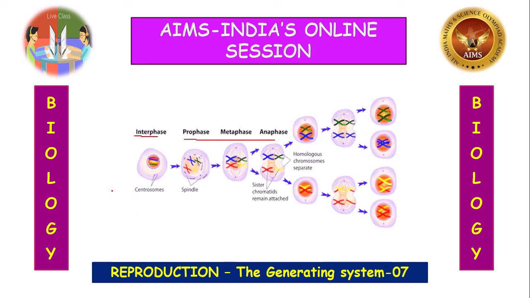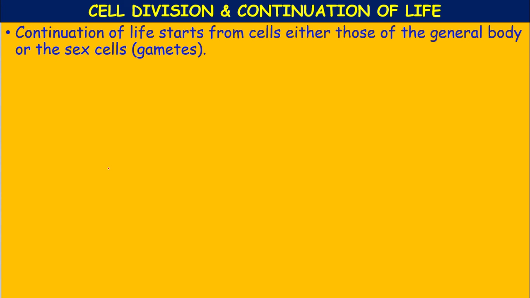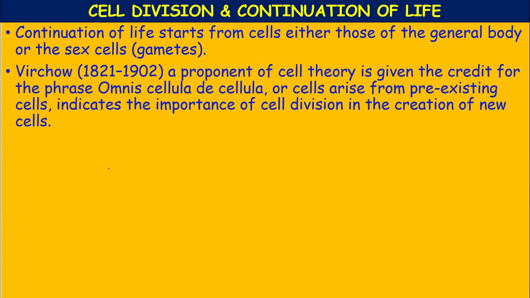So let us proceed. First, cell division and continuation of life. What is the meaning of continuation of life? It starts from the sex cells, the gametes. Gametes fuse to form the zygote, then the zygote undergoes cell division and life continues, isn't it?